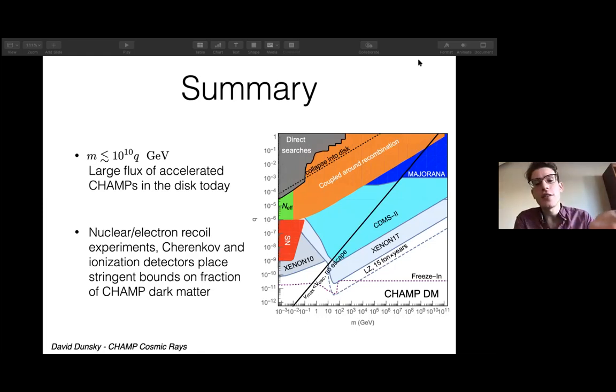Yeah. So there's a lot of uncertainty in this astrophysics, right? You can't measure this stuff to very high decimal places like particle physics. So there's definitely uncertainty in some of these results. But the thing is that these bounds can be so strong, like on the fraction of dark matter, like 10 to the minus 14 in some regions. So I would trust this within a couple orders of magnitude. It's not perfect, right? Because there's just astrophysical uncertainty that's hard to evade. But changing it from 3 to 5 kiloparsecs, or a shock encounter rate from 25 million years to 10 million years or 50 million years, it's not going to change the results that much. But within a couple orders of magnitude, I would trust some of this.